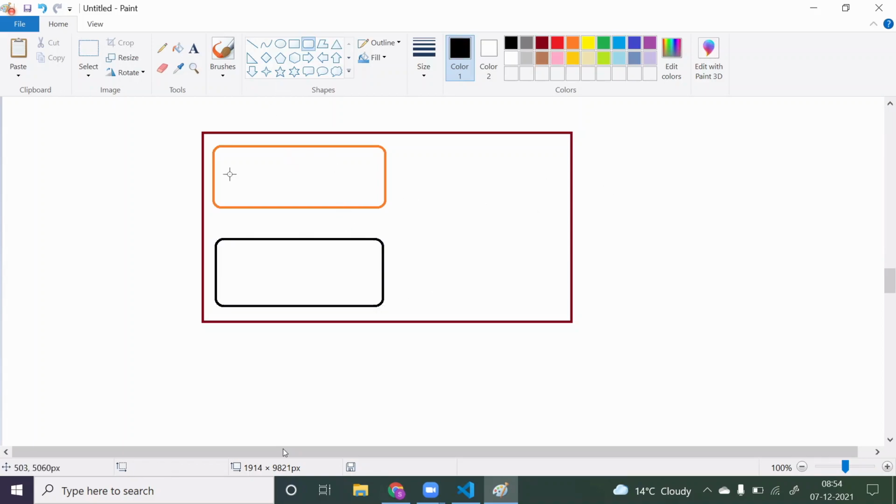In this name component, I will simply take one text box and one button, that's it. Now my requirement is very simple. User will enter something here and click on this button.